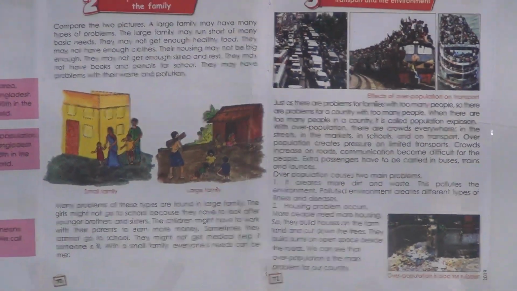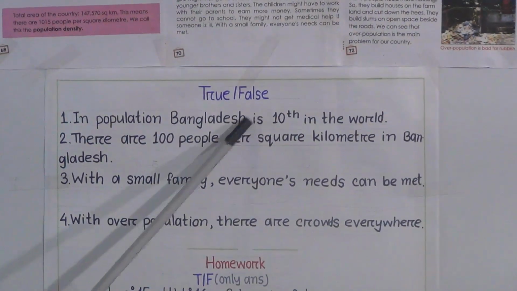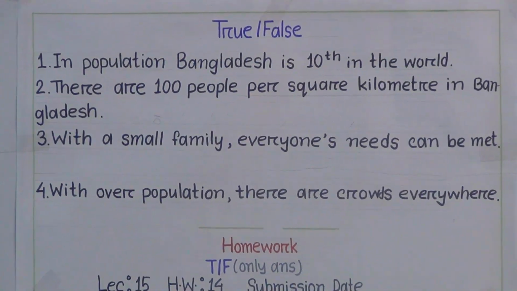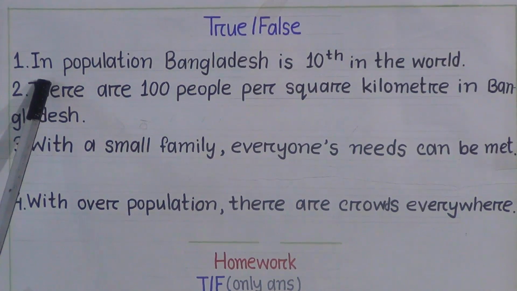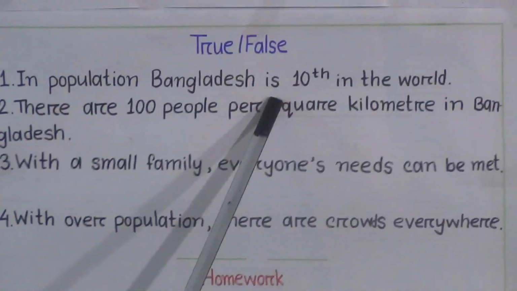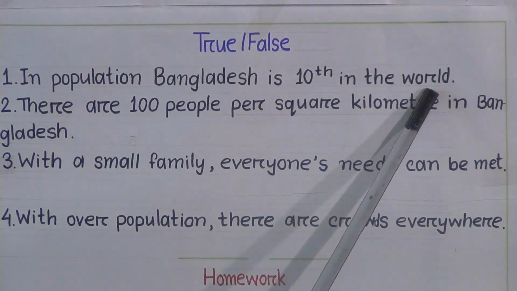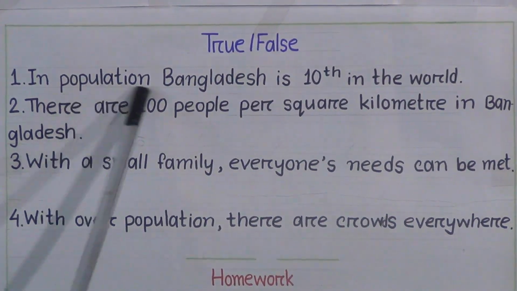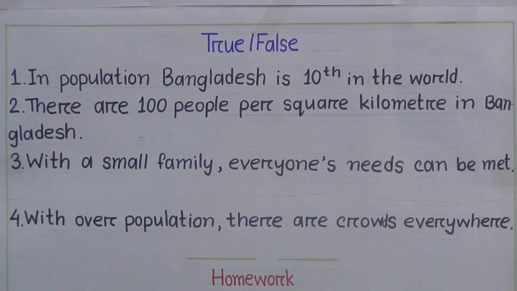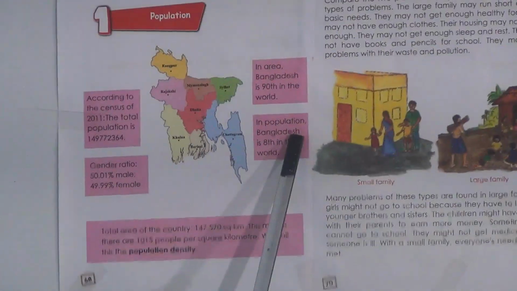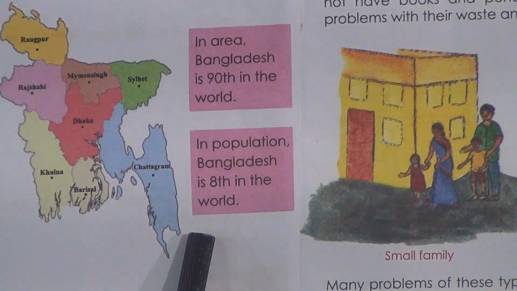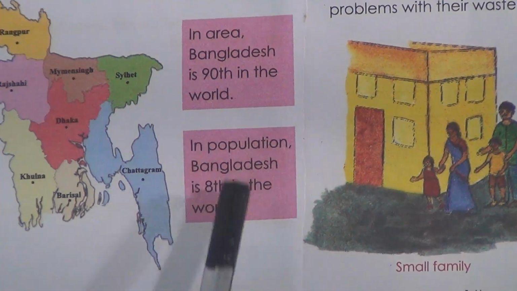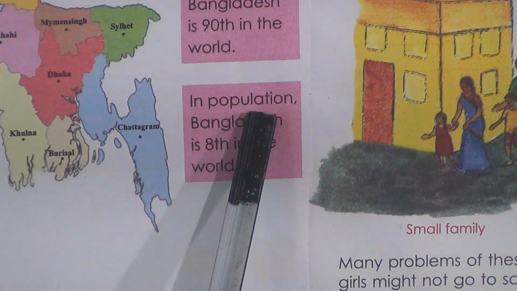Now students will do some true false based on chapter 12. So take your notebook. Our first number is, in population, Bangladesh is 10th in the world. Students, can you guess whether this statement is true or false? Okay, come here. In population, Bangladesh is 8th in the world, according to population.